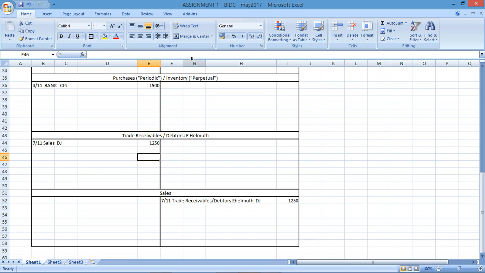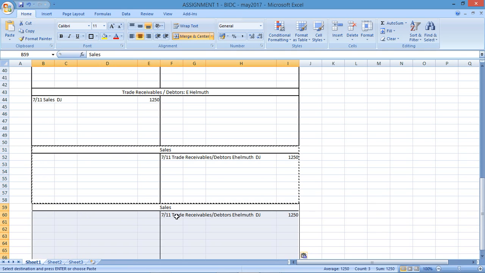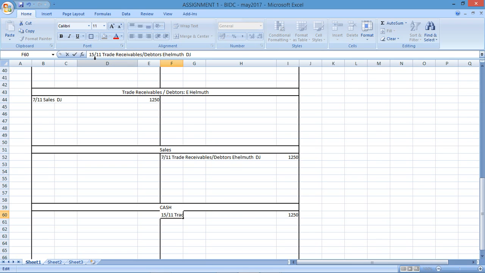Then we've got on the 15th, we sold goods for cash. So I'm going to create another account for cash, and this was on the 15th of the 11th. My cash is going to be increasing or decreasing? Well, increasing, because this was a sale. So cash would be an asset that is increasing, and that'll be increasing on the debit side. So we sold goods $90 for cash.